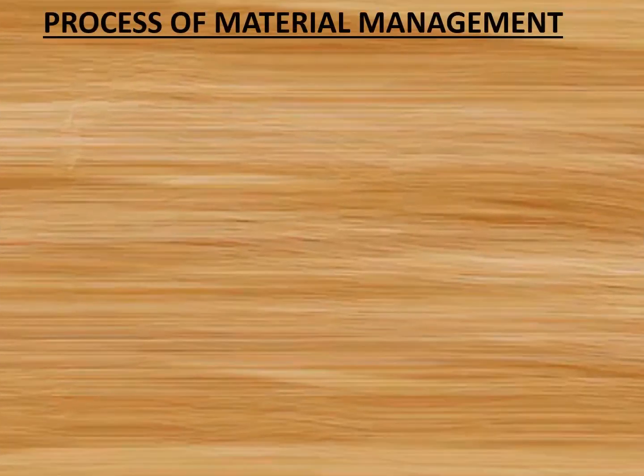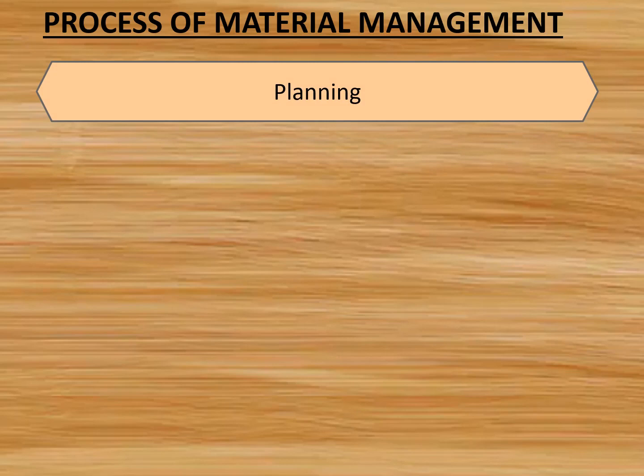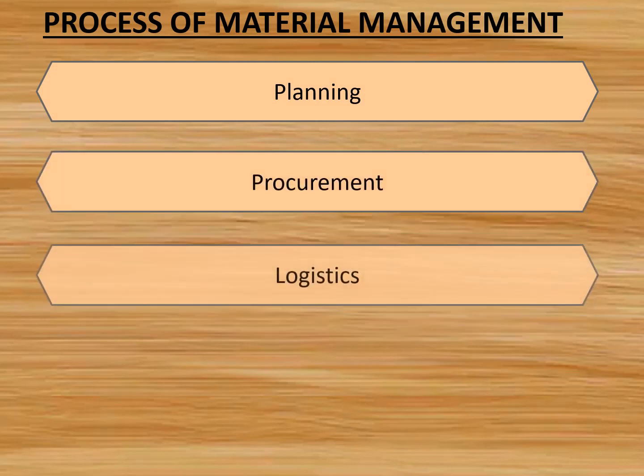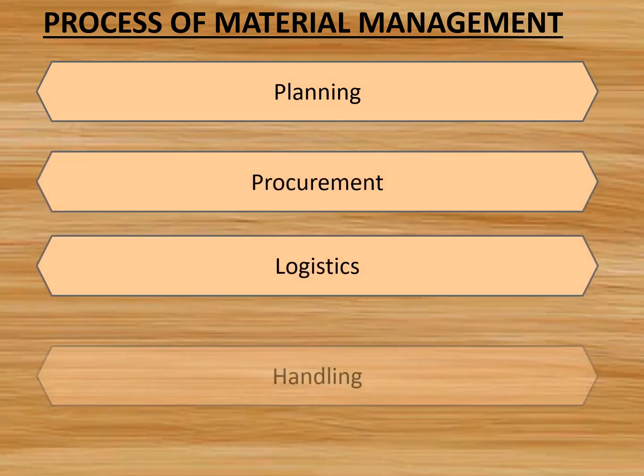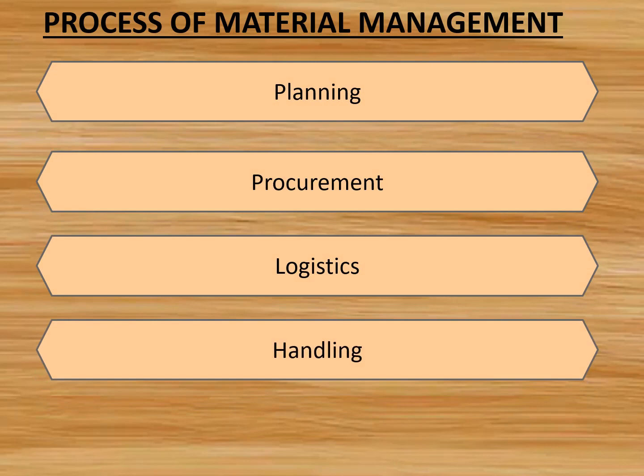Process of material management. Material management can be categorized into 5 processes. First one, planning. Second one, procurement. Third one, logistics. Fourth one, handling. And fifth one, waste control processes.